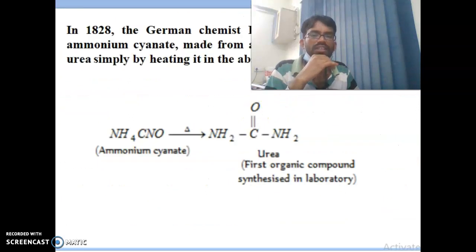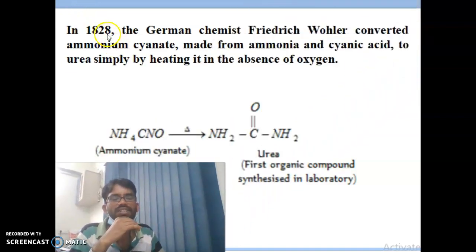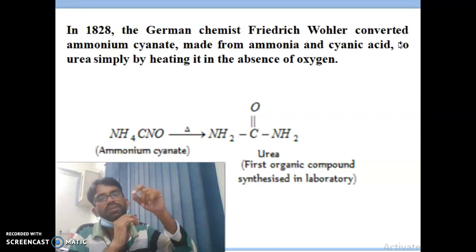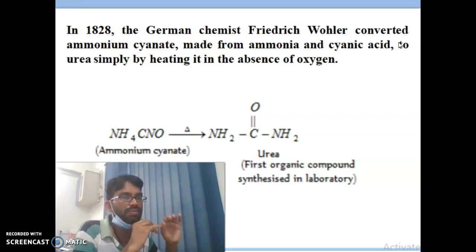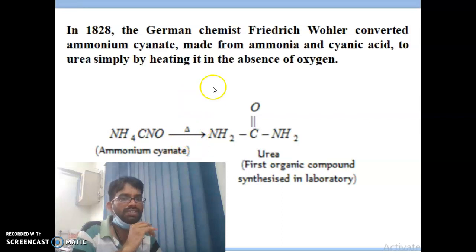What is the first compound synthesized in organic chemistry? In 1828 the German chemist Friedrich Wöhler converted ammonium cyanide, NH4CNO, by heating, to urea. He gave temperature, and he prepared the first organic compound synthesized in the laboratory, that is urea.